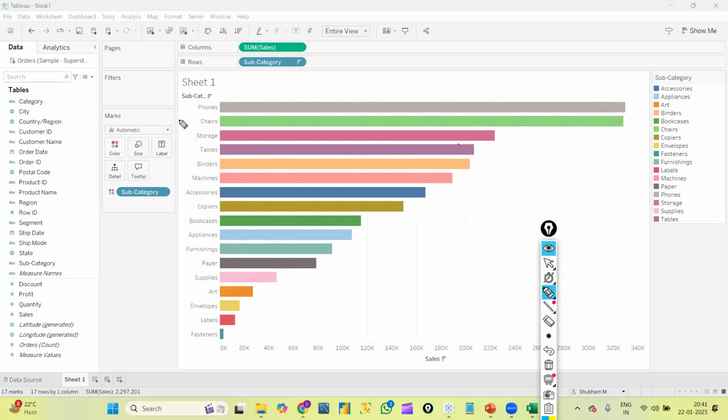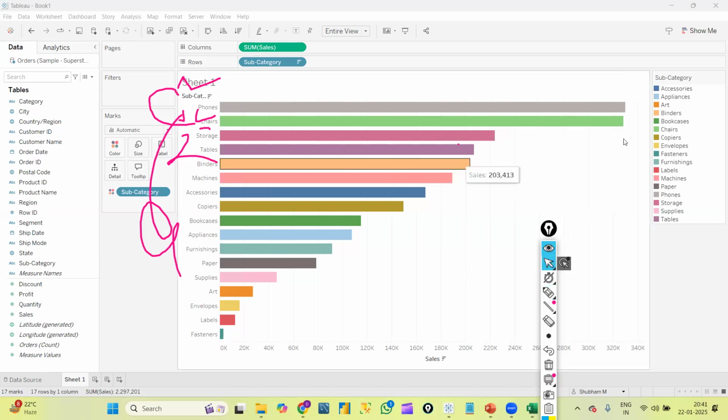Maybe after 2 days, for chairs the sale value can increase, it will become 1, phones will become 2, like that anything can change, right? So we need to create graphs in a dynamic way, so that whenever our data changes in the database, the graph should also change automatically.